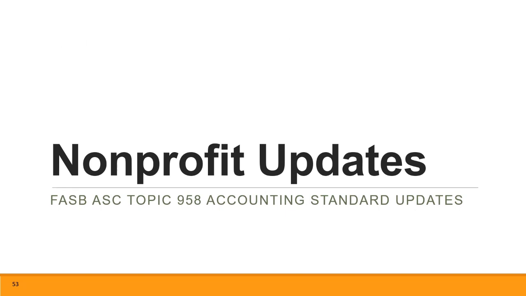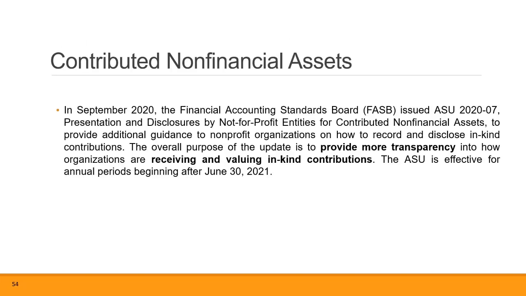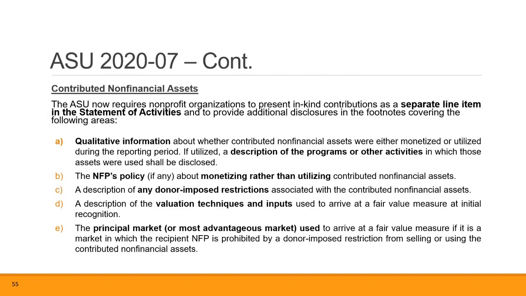On the nonprofit updates, we have ASU 2020-07. So if you have a calendar year end 12/31/22, this is required to be implemented. This ASU provides more transparency in receiving and valuing the in-kind contributions. There's a lot of disclosures on it.